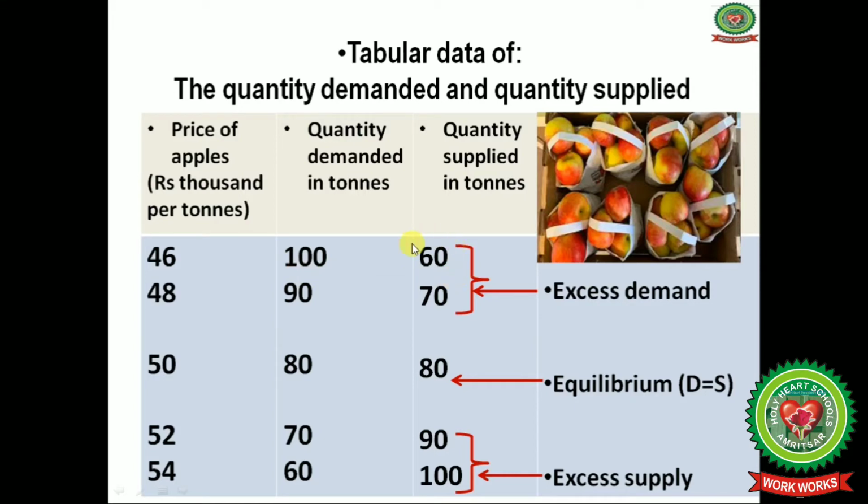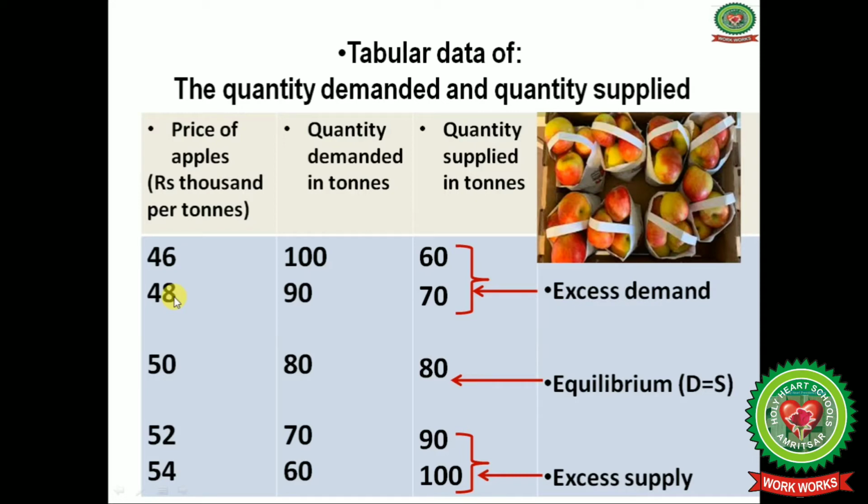Now 100 is the demand and 60 is the supply. How much is the supply lesser? That is 40 units. So here we can say that demand is more and supply is less. So this is excess demand, or you can say that there is a shortage of supply.